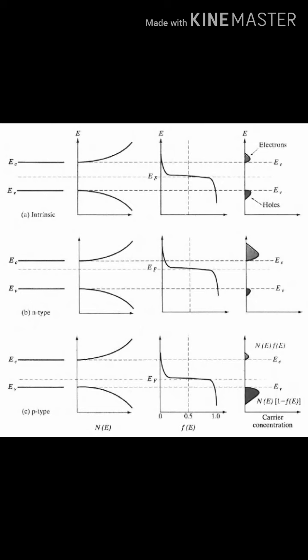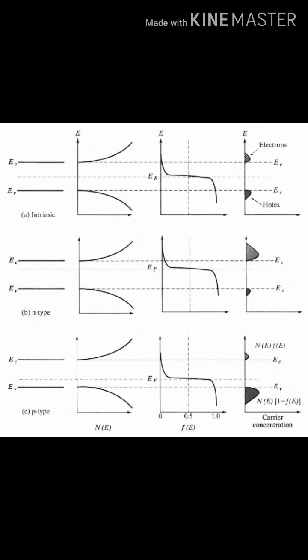pp is equal to 1/2 [(Na - Nd) + sqrt((Nd - Na)^2 + 4ni^2)], and similarly, np is equal to ni squared by pp. This is from the law of mass action. The subscript p, as we have already mentioned, refers to p-type semiconductor.